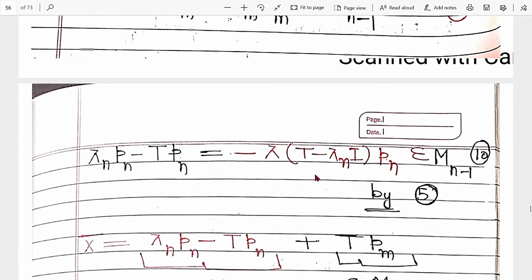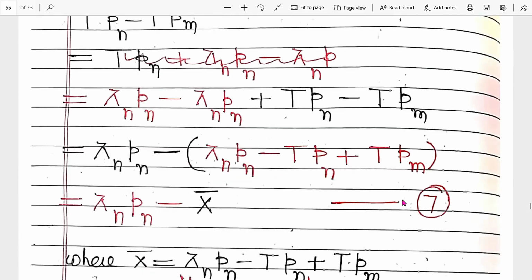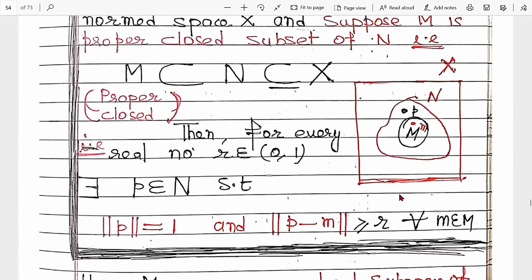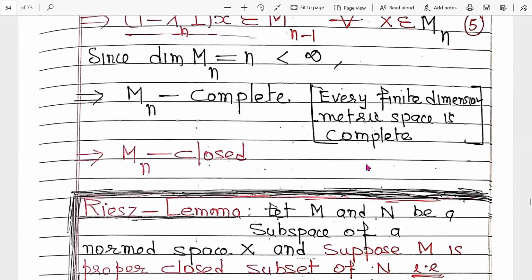Right? This is equation number 5. So from equation number 5, T minus lambda_n I x again belongs to M_{n-1}, right?